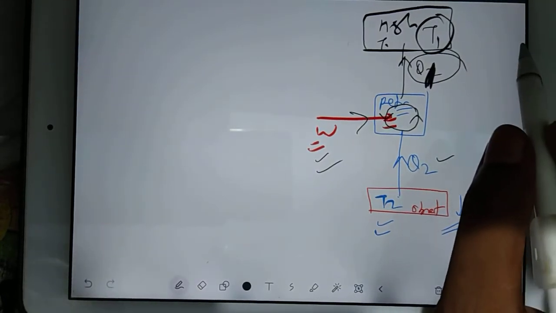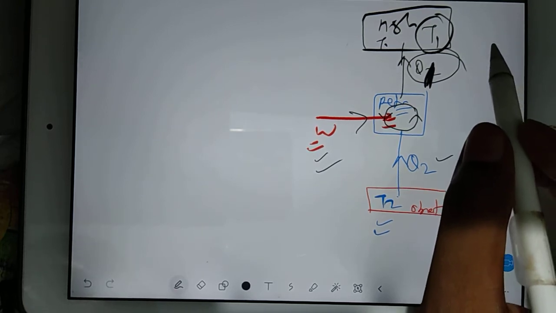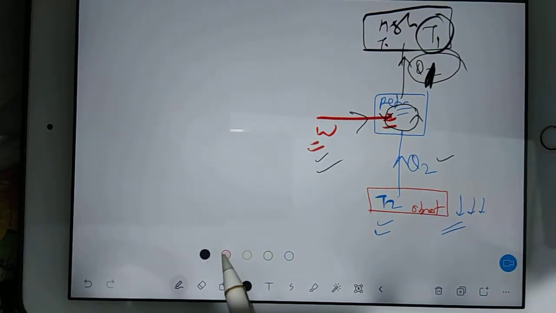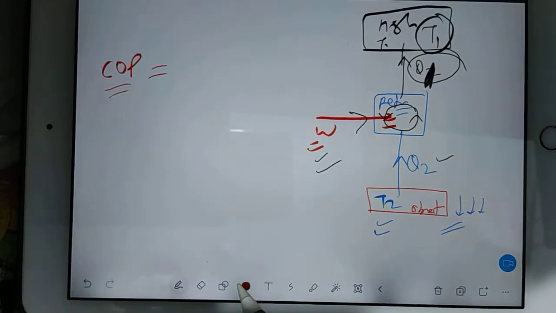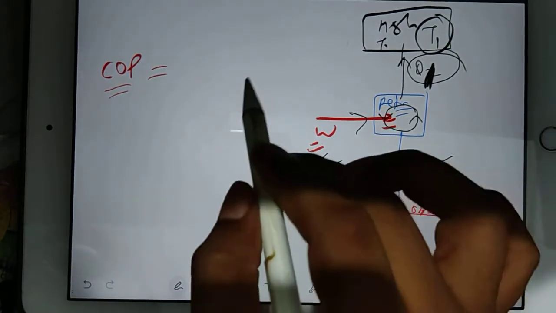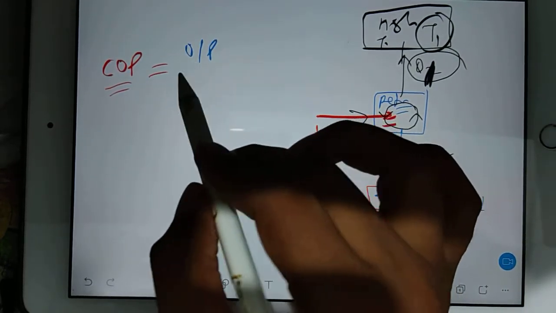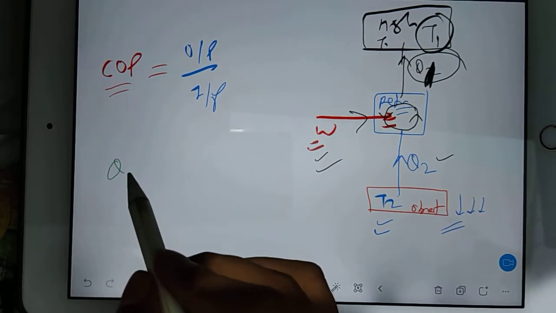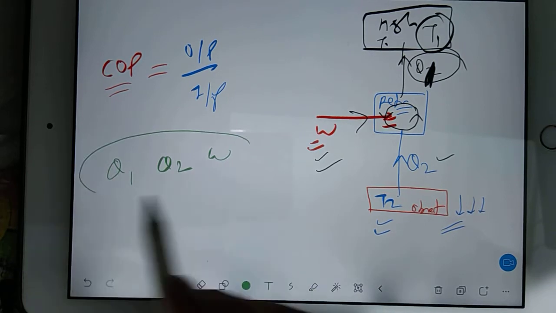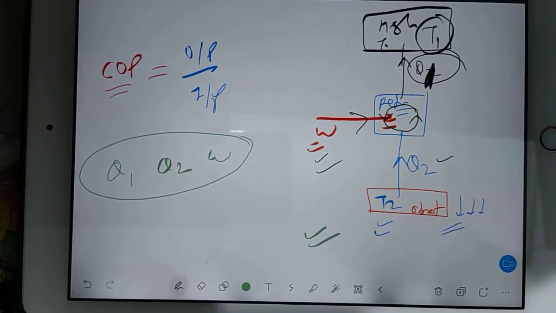Now in this case, again you are going to discuss the coefficient of performance of the refrigerator. So the coefficient of performance, or efficiency, of any device, how do you find it out? Output by input. Can you judge what your output and input are? See, you have three things: Q1, Q2 and W. Out of these three, any one is output, any one is input. Tell me, in the case of a refrigerator, what is the output, what is the input? Try.